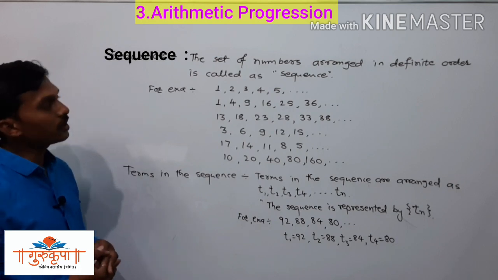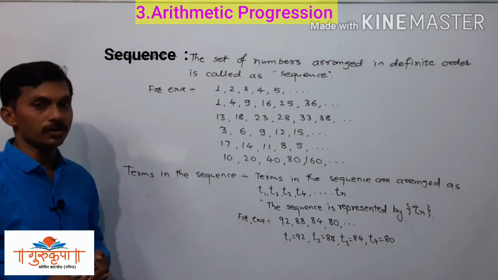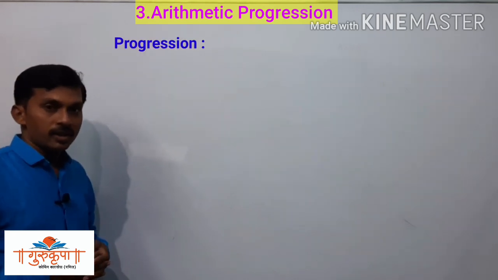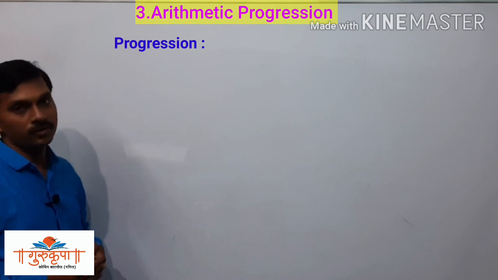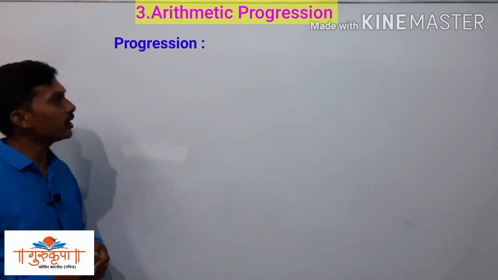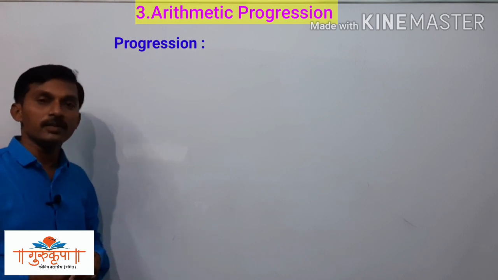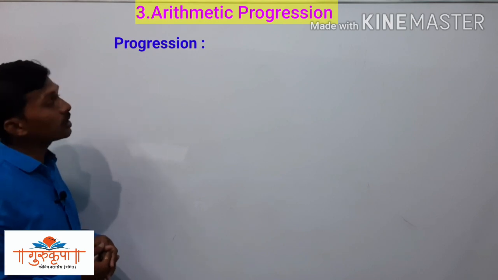Now the next concept we have to study is progression. This concept is not printed in our textbook, but since the name of our lesson is arithmetic progression, and it is one type of progression, we have to discuss it.